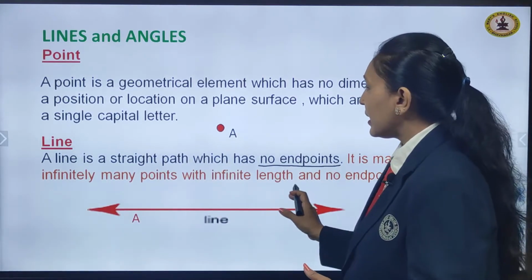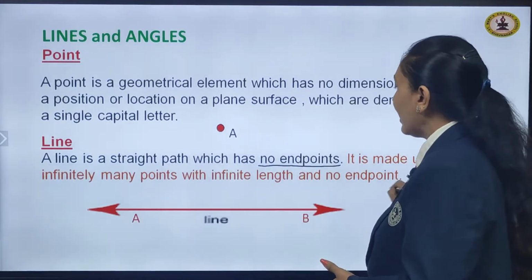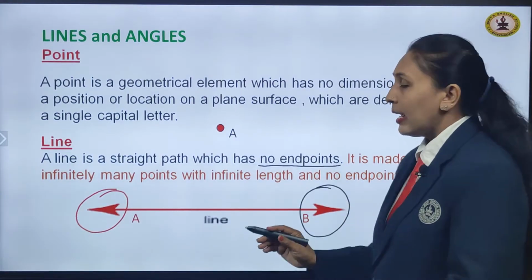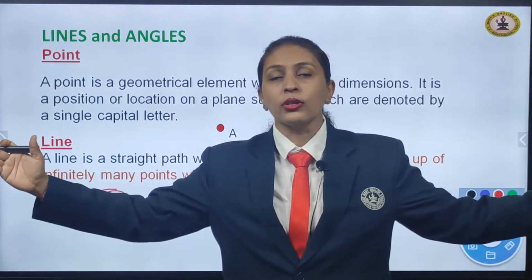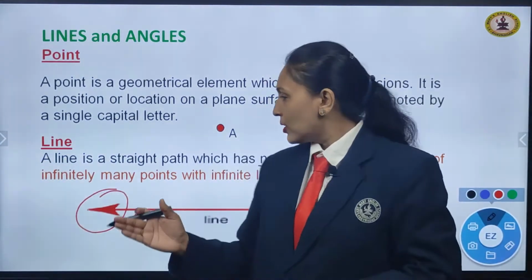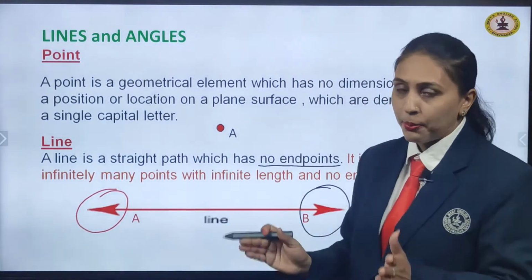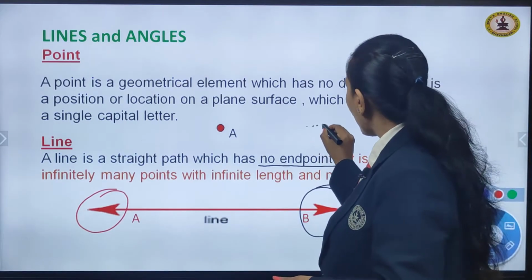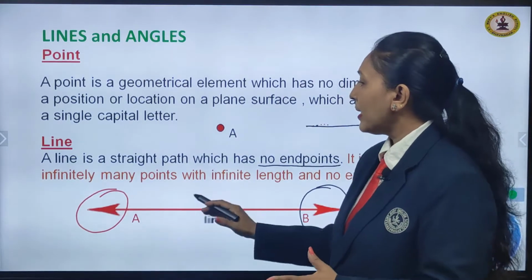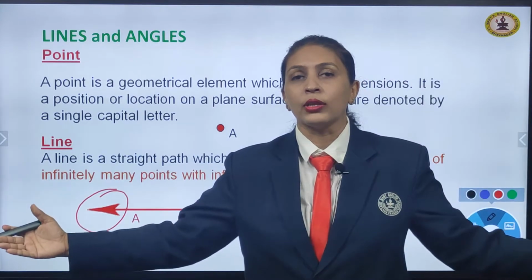Children, you can see that this is a straight path. It goes in one particular straight path only. It will have no end point. The two arrows marked on its end show that it is going to extend infinitely on both the sides. As it extends, there cannot be any end points, right? So, you can say that it is made up of many points, because when points are joined together, they make a line. So, it is clear that a line is made up of many points, it has no end points and it extends infinitely on both the sides.